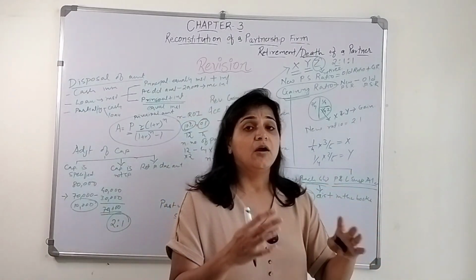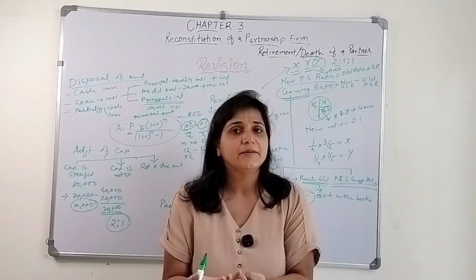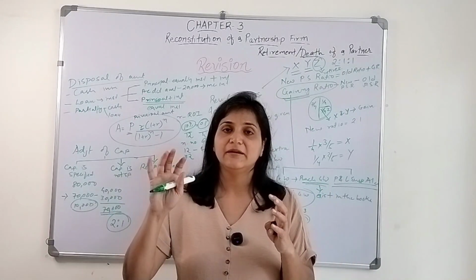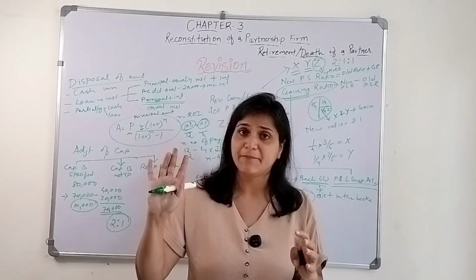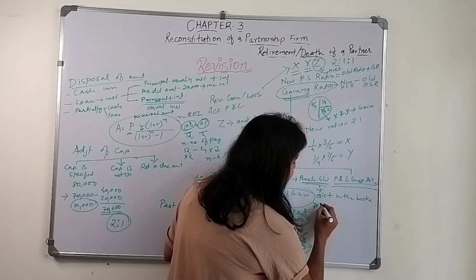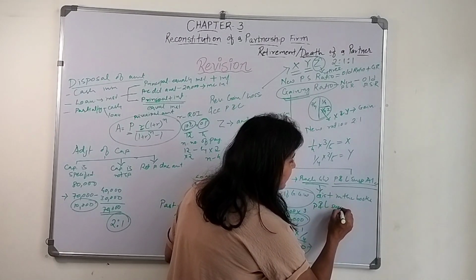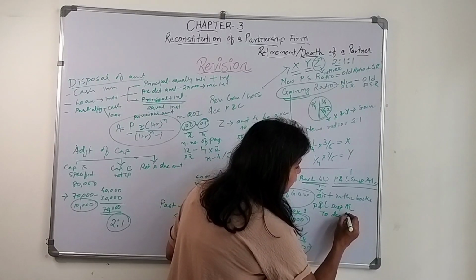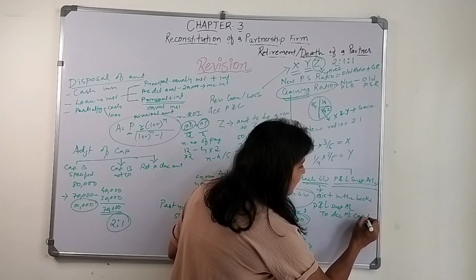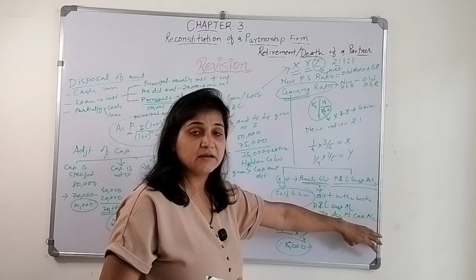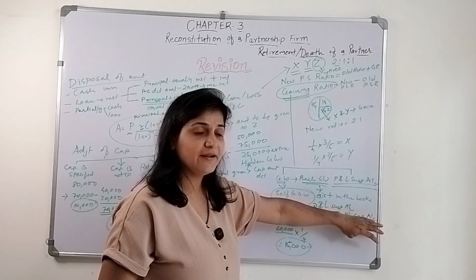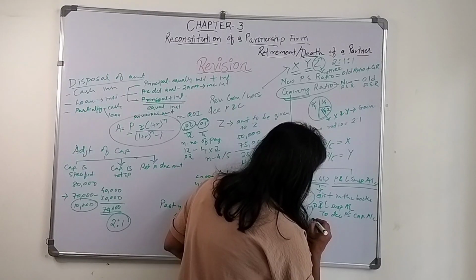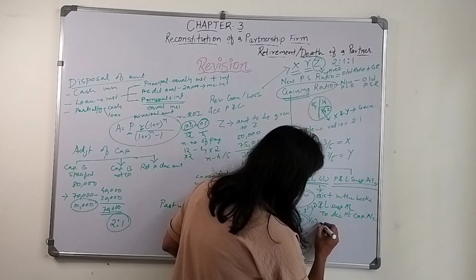If we are opening the profit and loss suspense account, what will be the entry? Profit and loss suspense account will get debited to the retiring or deceased partner's capital account. So to the deceased partner's capital account we will credit this particular amount, and at the end of the year the second entry will be what?